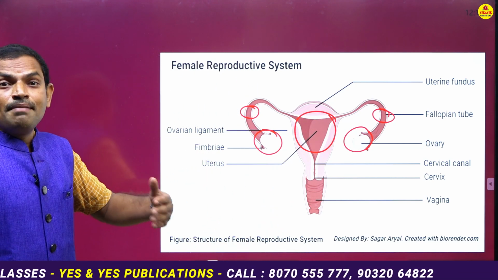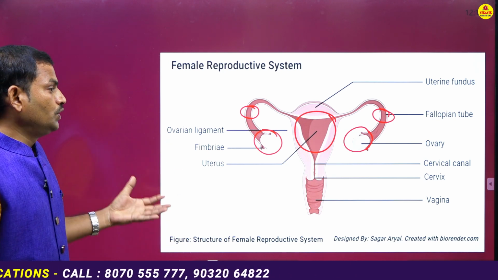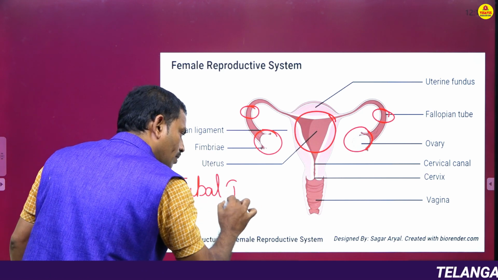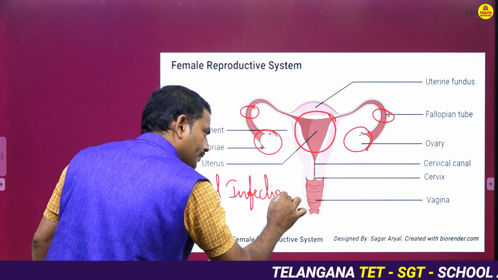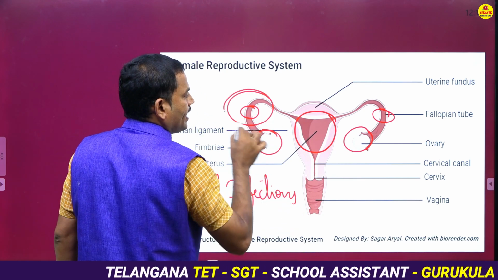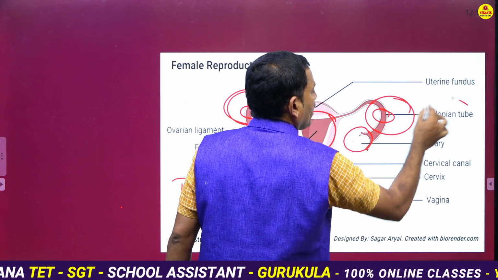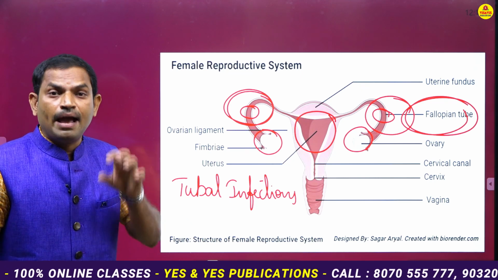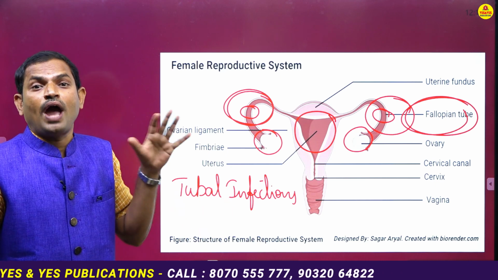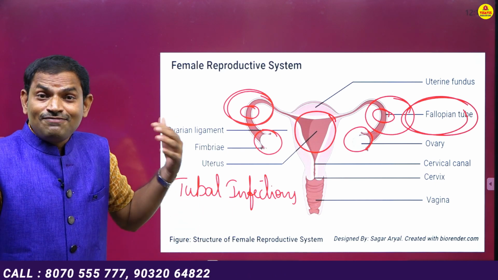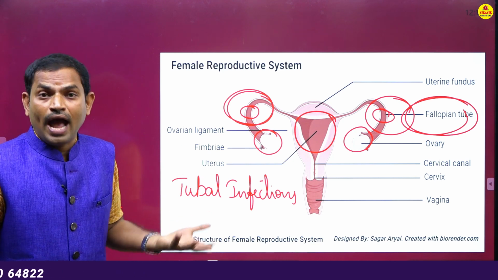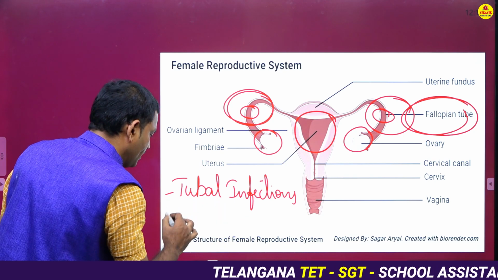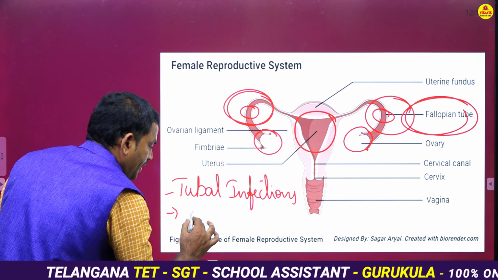Now here there may be tubal infections. What do you mean by tubal infection? The place where the fertilization occurs is the fallopian tube. Now here the fallopian tubes are completely damaged. If the fallopian tubes are completely damaged, then there is no chance of fertilization. That's why this female is unable to reproduce or have a pregnancy. So that is called tubal infections. That is the first reason. And the second one is damaged ovaries.